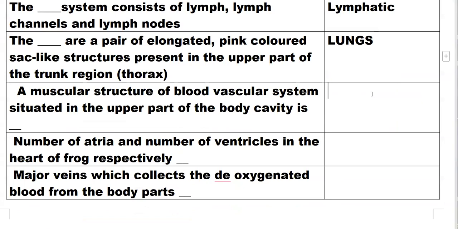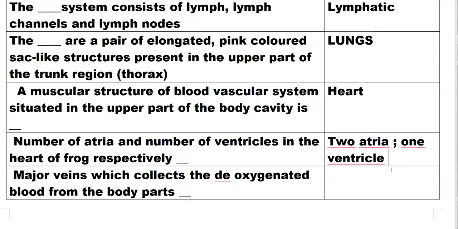A muscular structure of the blood vascular system situated in the upper part of the body cavity is the heart. Number of atria and ventricles in the heart of frog respectively: two atria and one ventricle.